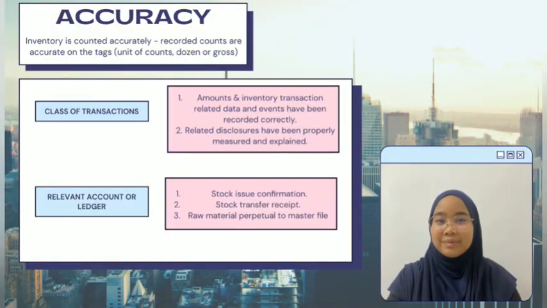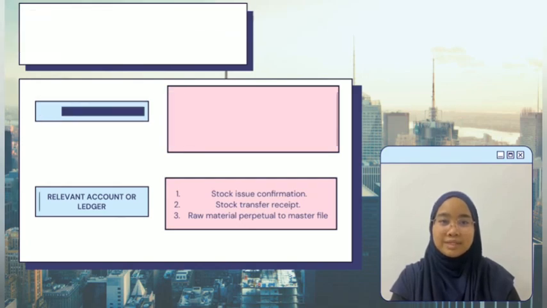Assalamualaikum warahmatullahi wabarakatuh. My name is Shibratul Hanan and I'm going to discuss the next assertion, accuracy. The objective is to make sure the inventory is being counted accurately. The classes of transactions related to accuracy are amounts and inventory transaction related data and events have been recorded correctly. Secondly, disclosures have been properly measured and explained. Meanwhile, the relevant accounts are stock issue confirmation, stock transfer receipt, and raw material perpetual master file.